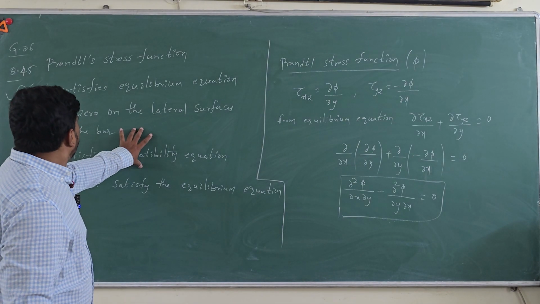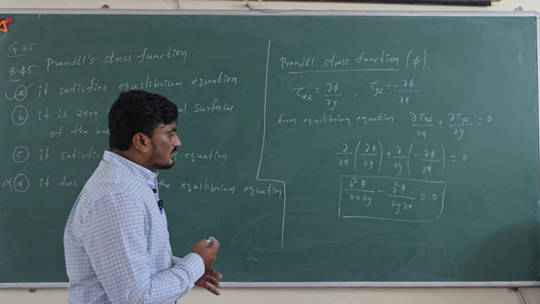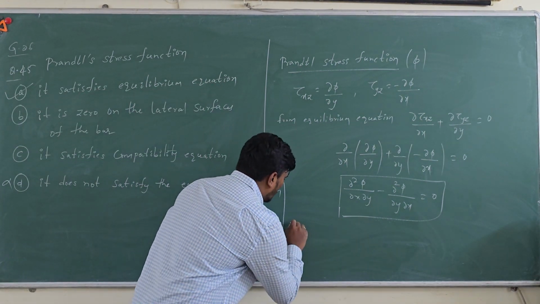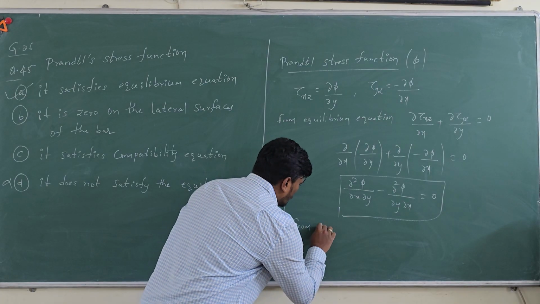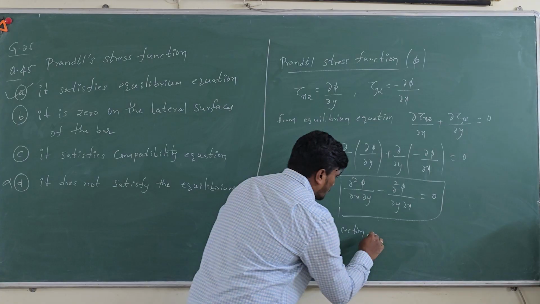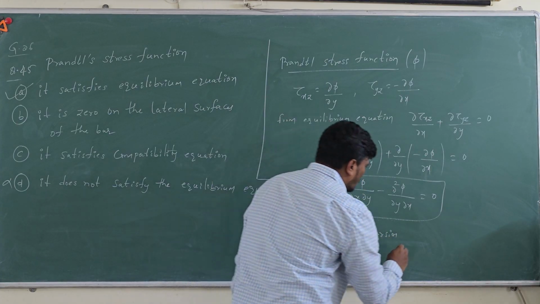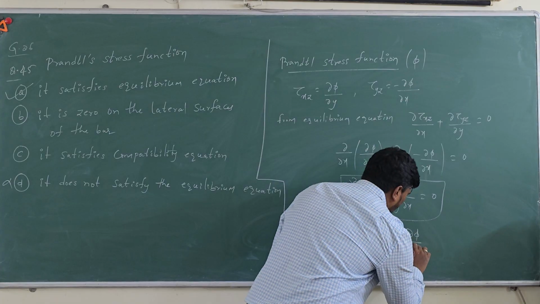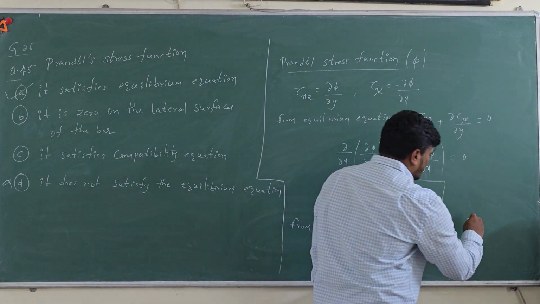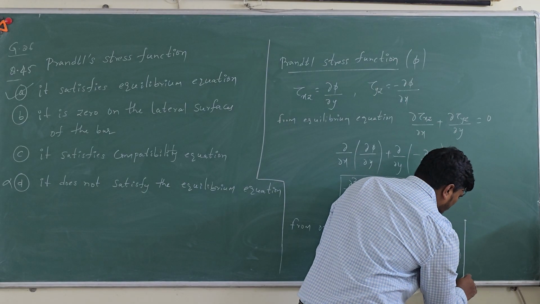Now to check the second option, it is 0 on the lateral surfaces of the bar. We know that from open section torsion, you can write dou phi by dou s is equal to 0, where s is the tangential direction of an open section.